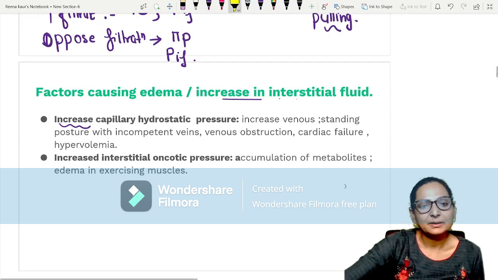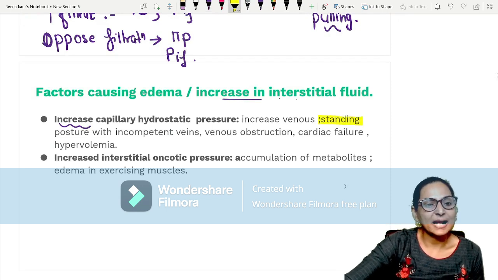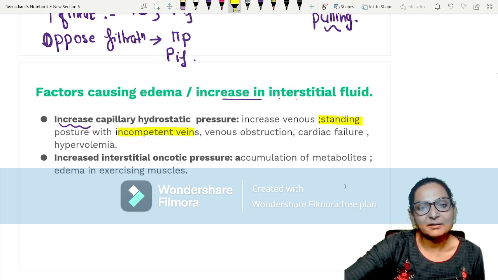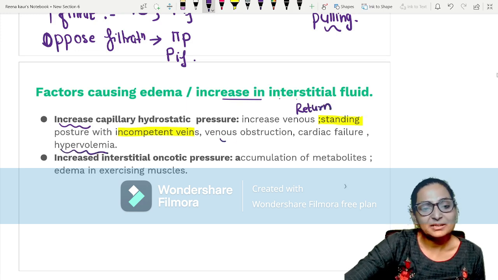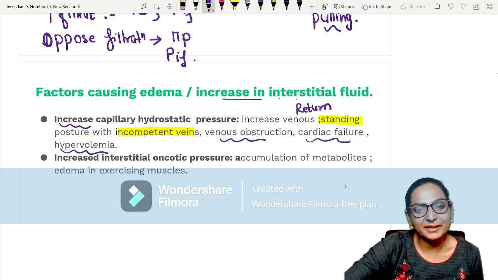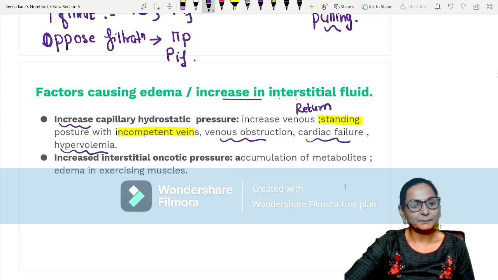For example, prolonged standing, incompetent veins, increase in the venous return to the heart, excess blood flow, hypervolemia, venous obstruction, cardiac failure. The patient comes with edema.